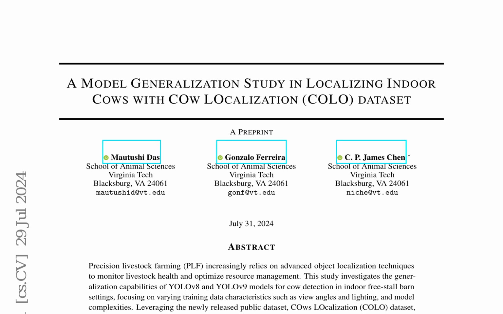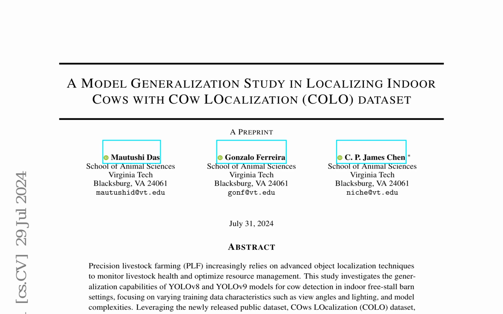Title: A Model Generalization Study in Localizing Indoor Cows with COLO Dataset. Abstract: This study explores the generalization capabilities of YOLOv8 and YOLOv9 models for cow detection in indoor freestall barn settings. It focuses on varying training data characteristics such as view angles and lighting, and model complexities.